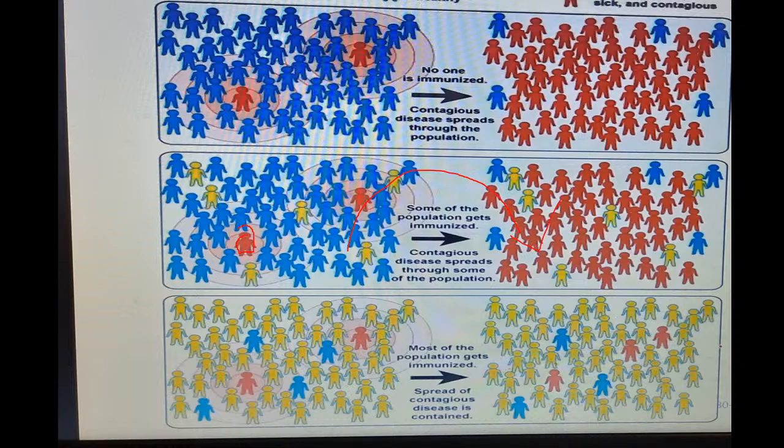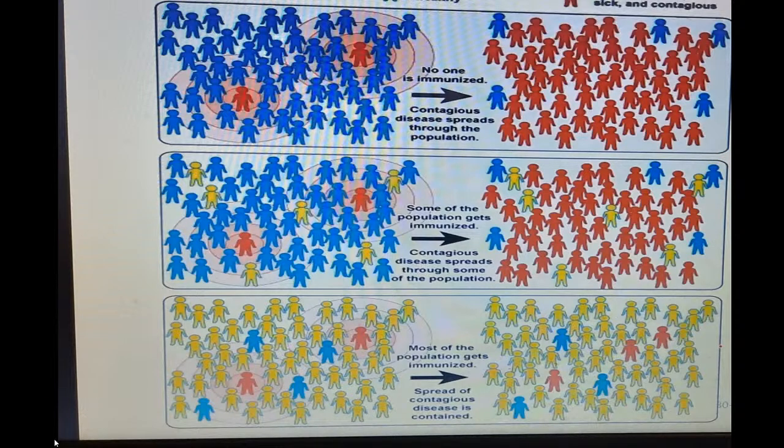This red color group, who are sick and contagious, can spread the disease through some of the population. But my friends who are already immunized are protected. And some blue color people are not immunized, but they didn't get diseased. Why? Because of their stronger immune system.